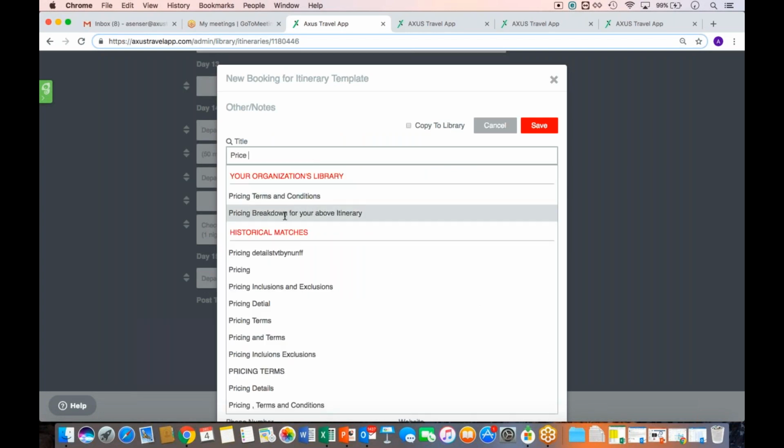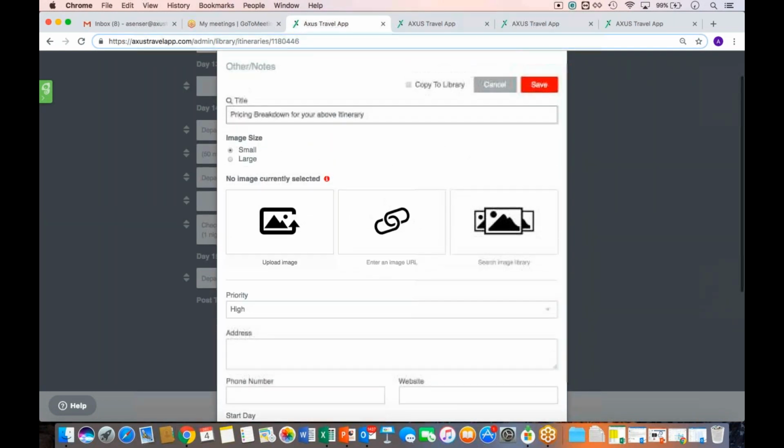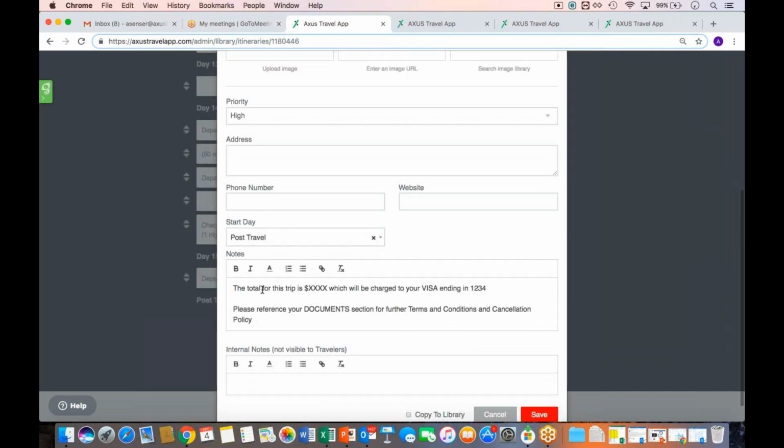Okay, so here I've created a few options. I'm going to show you the pricing breakdown for your above itinerary, which is what I called it. I gave it a title and saved it to the library so I could recall it. Then here I did a general total. But under the notes, you can do it instead as total price per person. You can phrase it however you want. You can show them which visa you have on file in terms of what you are going to be charging.